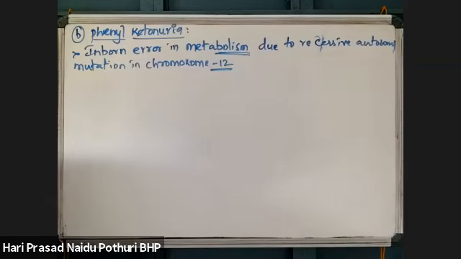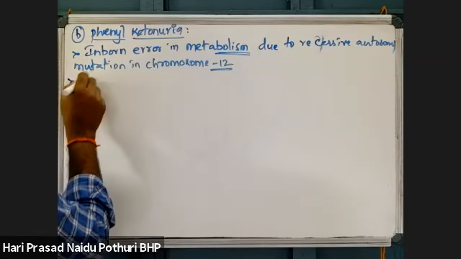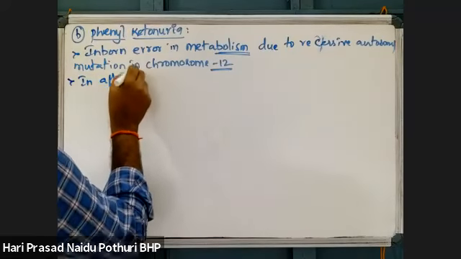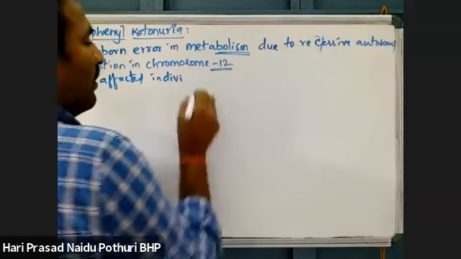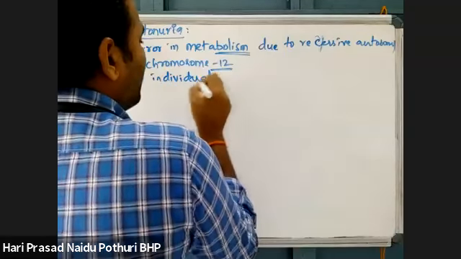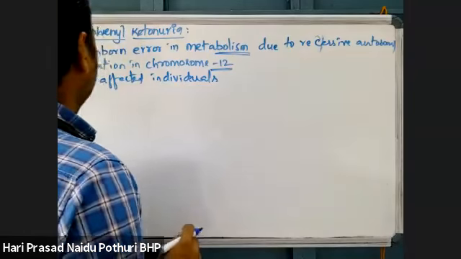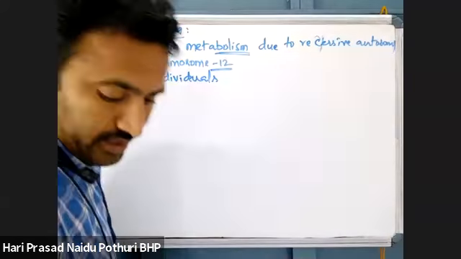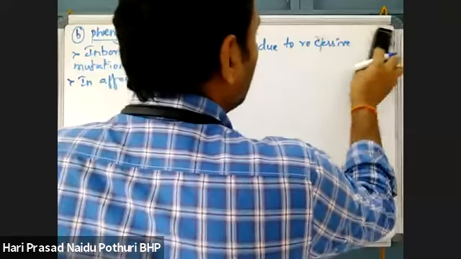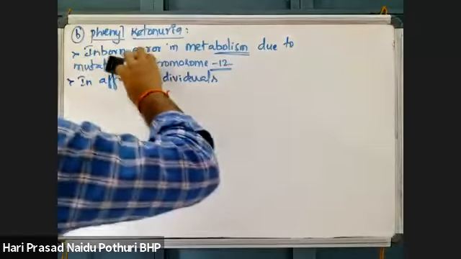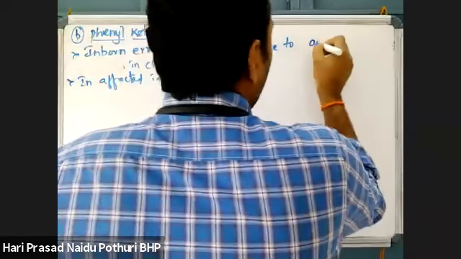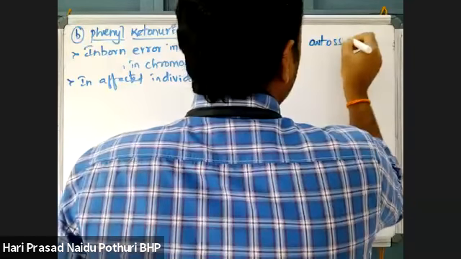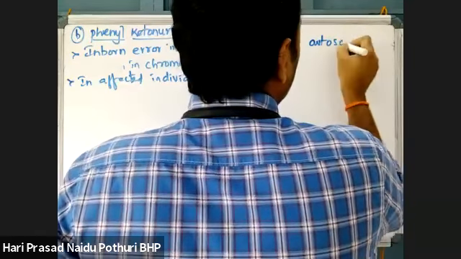Okay, here in affected individuals, no, wait one second, it is not due to a mutation. Mutation is not taking place here, I forgot. It is due to autosomal recessiveness, no mutation.